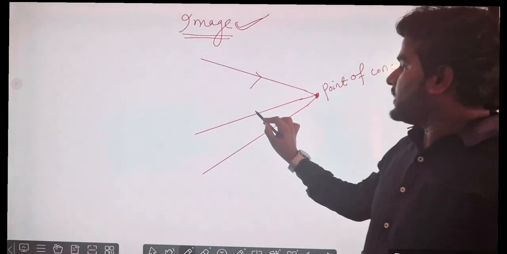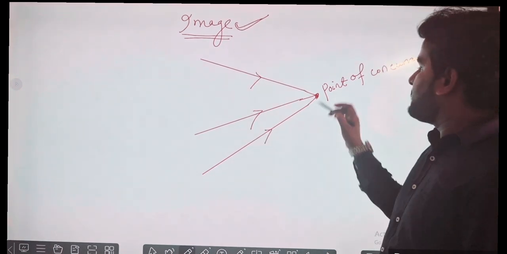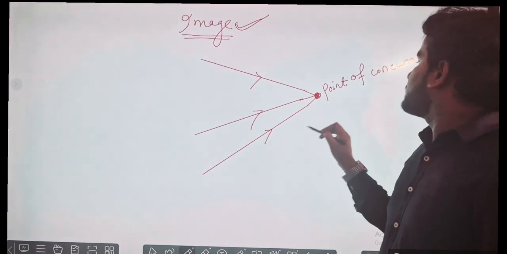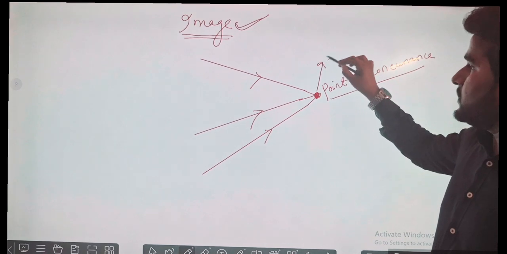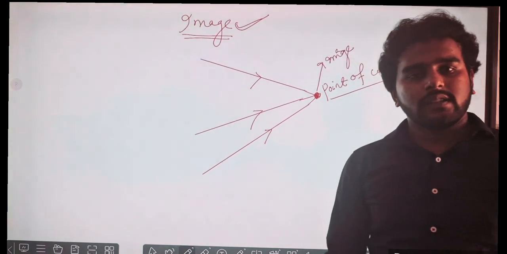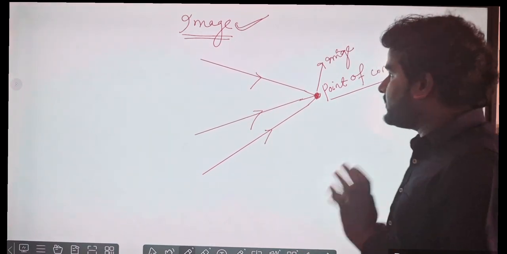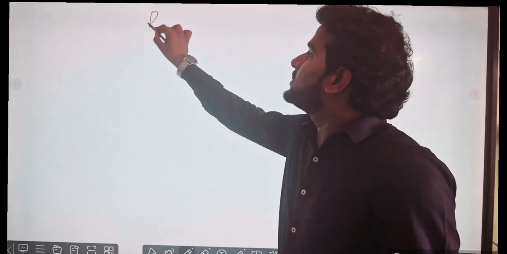ये एक रिफ्लेक्टेड रे है, ये एक है, एक है. Three reflected rays are meeting each other or converging at a point, the point of concurrence, and at that point the image will be formed. If they are not meeting one another, image will not be formed. As they are meeting one another, image will be formed. Clear? So images are of two types.